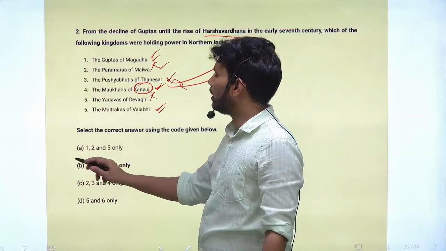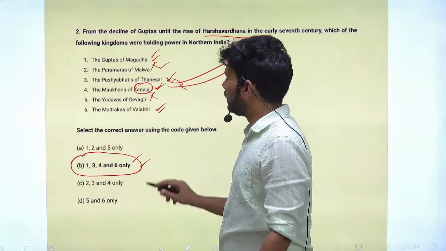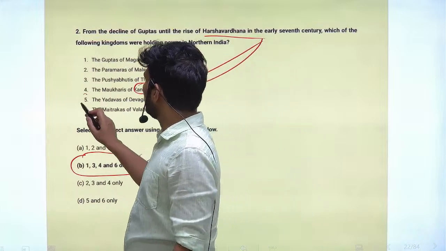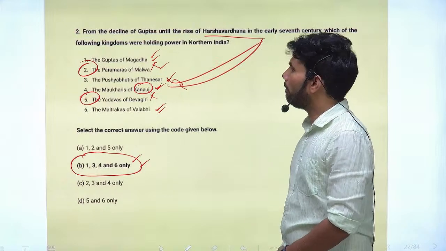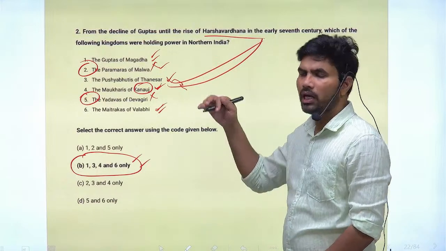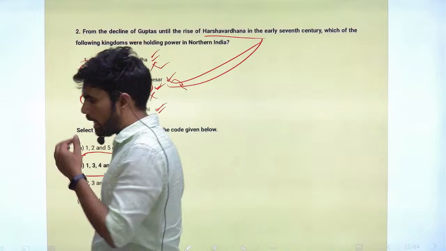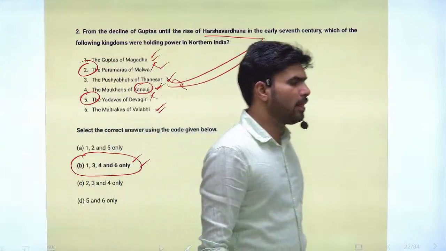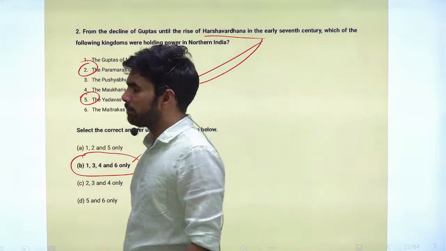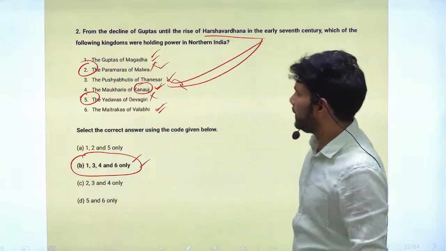So the correct answer is option B, 1, 3 and 6, except the Yadavas of Devagiri and Paramaras of Malwa. The rest of the kingdoms have ruled North India, or have had presence, since the decline of Guptas to the rule of Harshavardhana. Right.